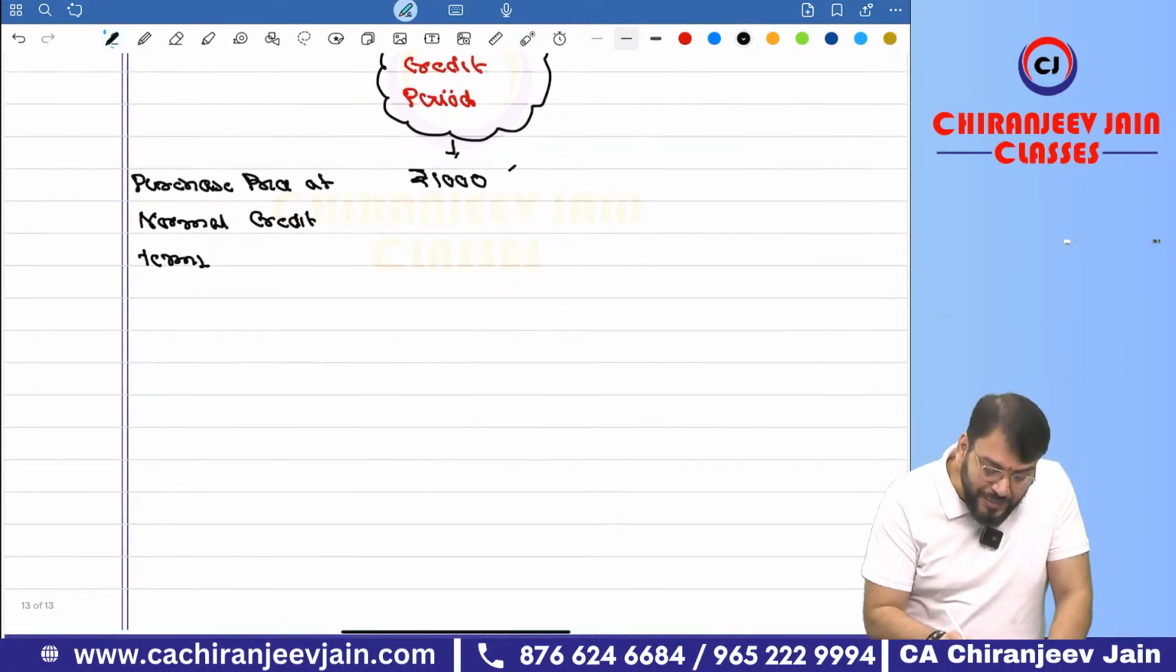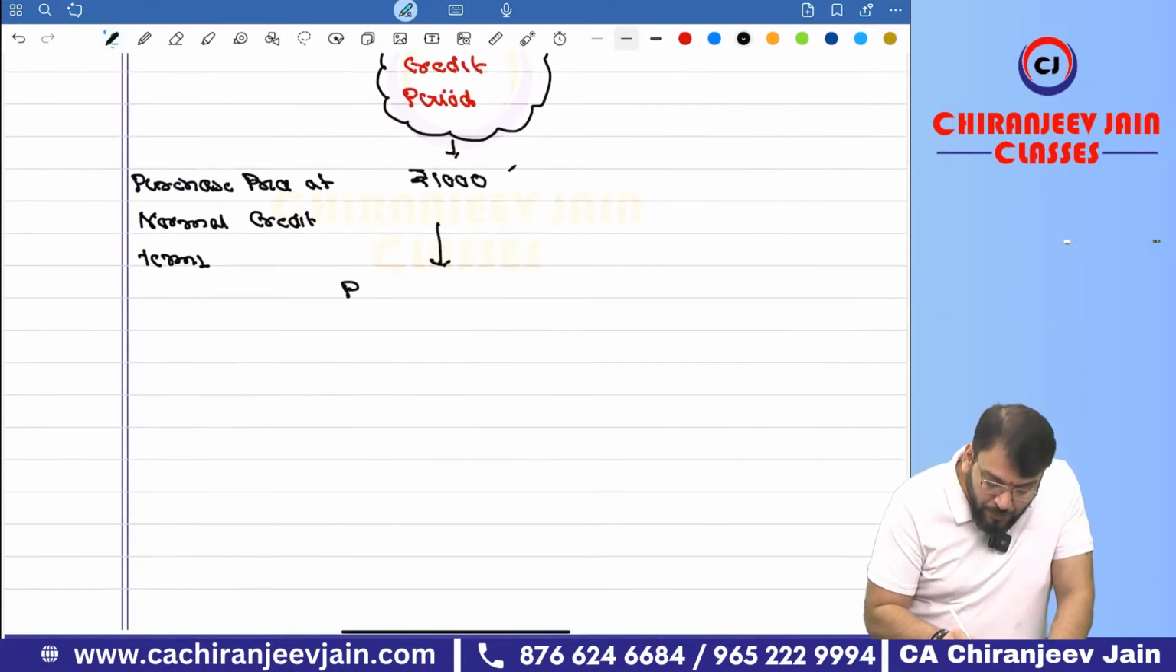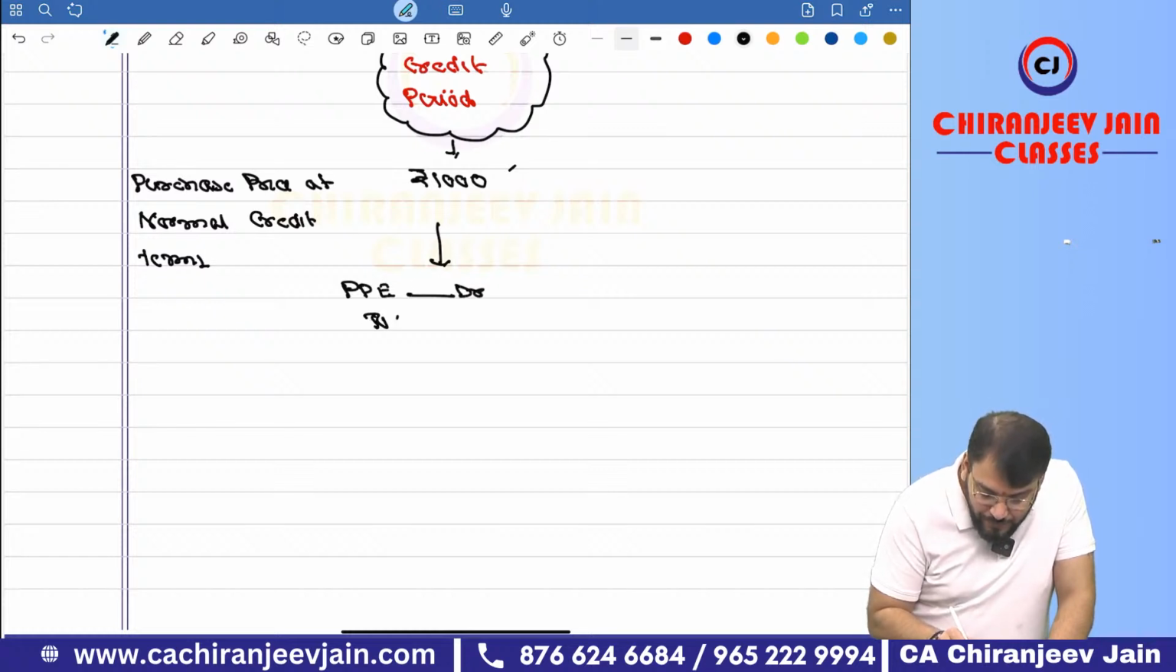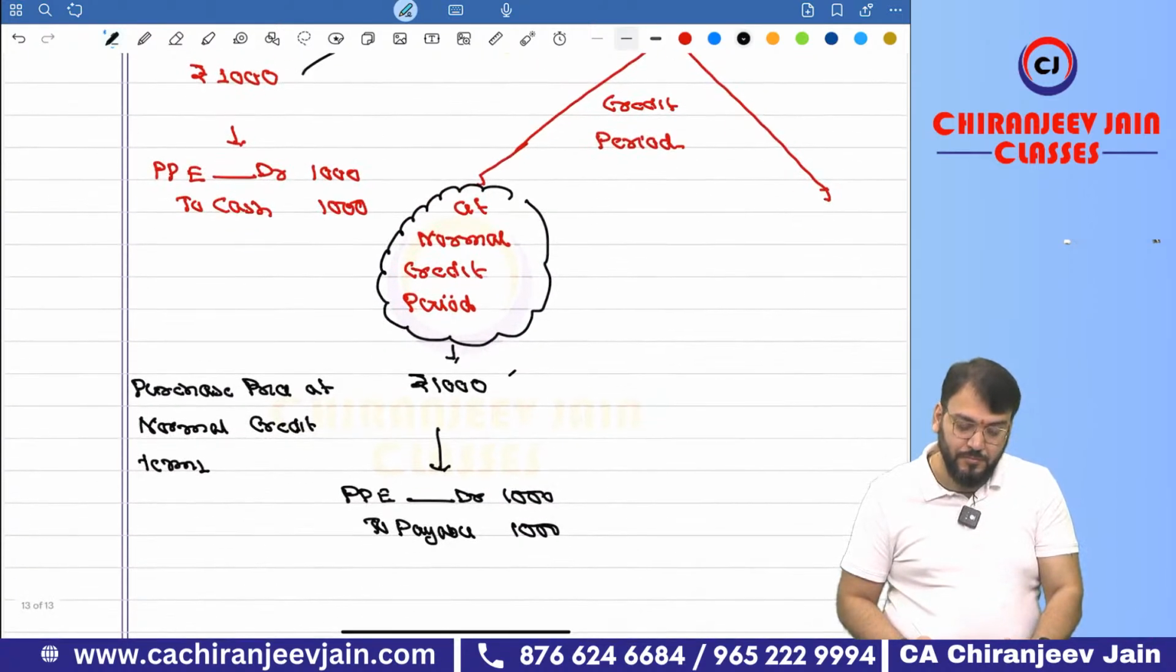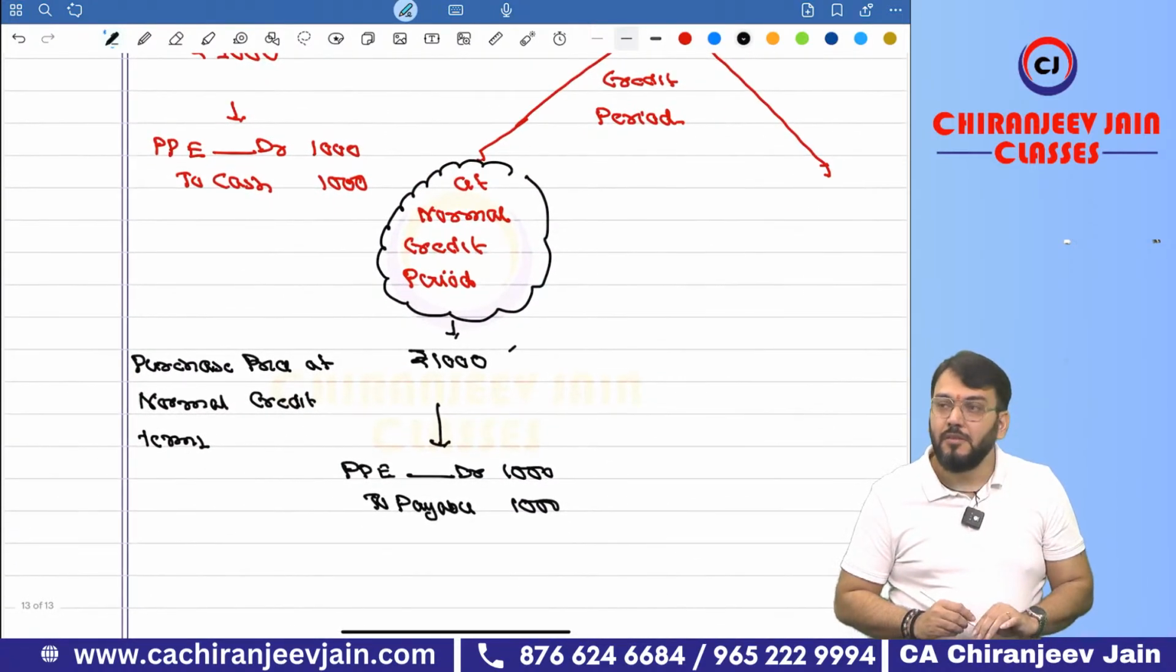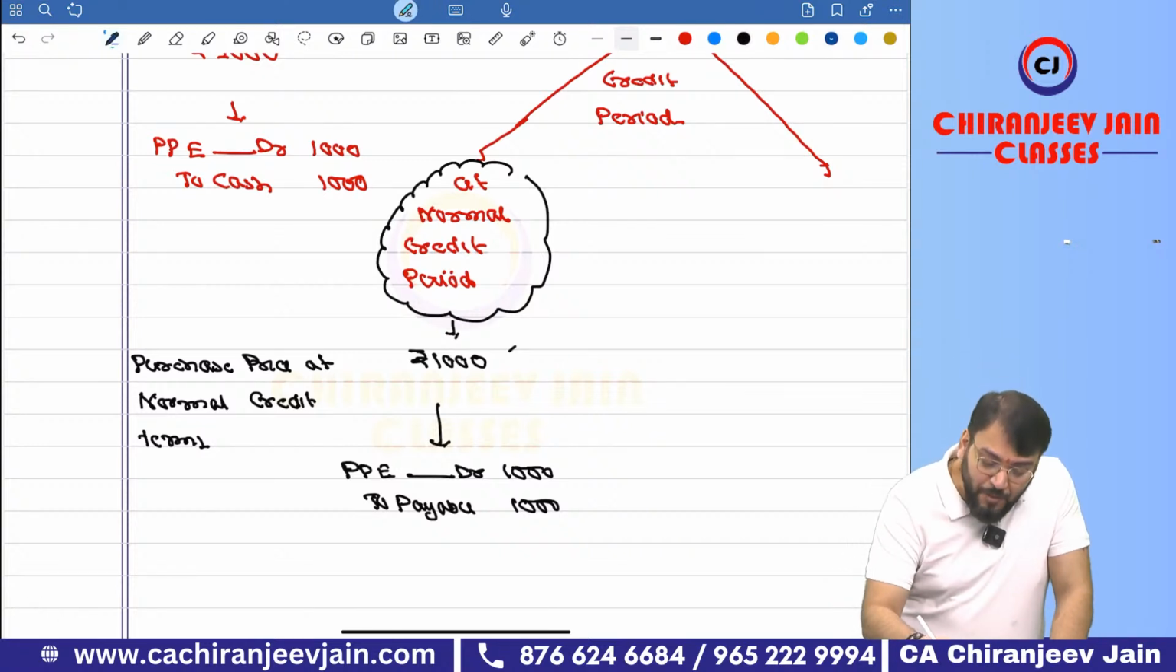So here also what journal entry will we do? Journal entry will be PP account debit to payable, rupees 1,000. Correct. But sometimes what happens?